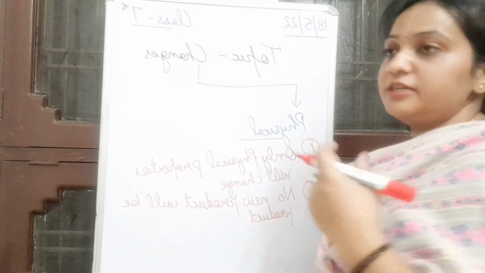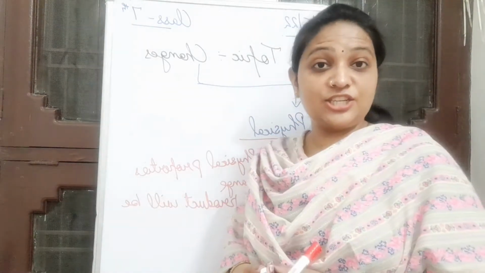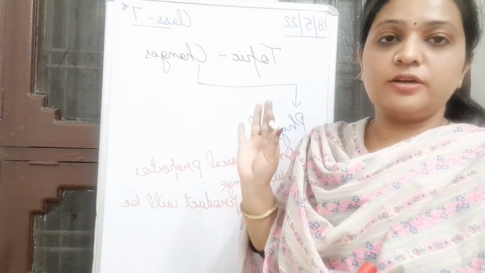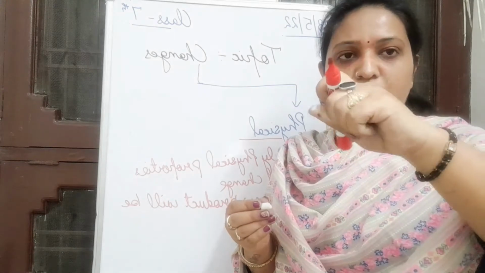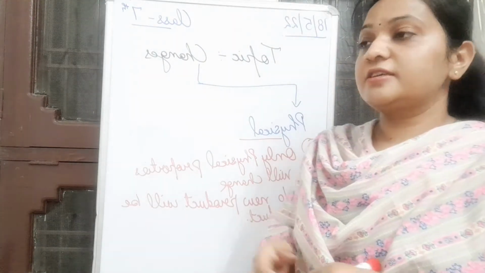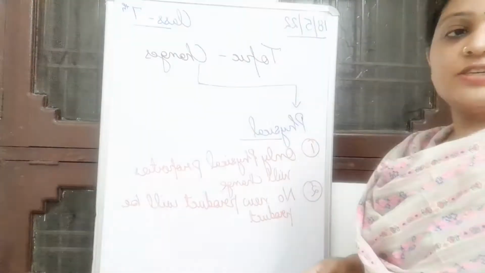Apart from this, what examples have we discussed about physical changes? Yes, breaking of this chalk. So, can you fix it if I convert it into chalk powder, right? So, can you fix it? No. Yes. So, that is also a physical change.